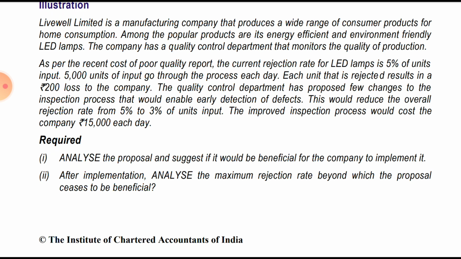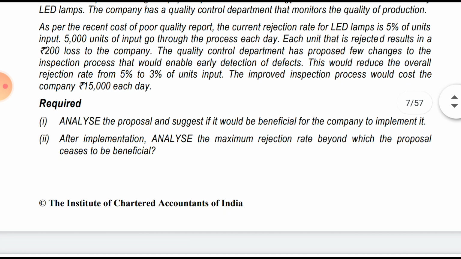The quality control department has proposed a few changes to the inspection process that would enable early detection of the defect. So we can find out the defect earlier, so that will reduce our defect rate from 5% to 3% of the units input. The improved inspection will cost 15,000 rupees a day.